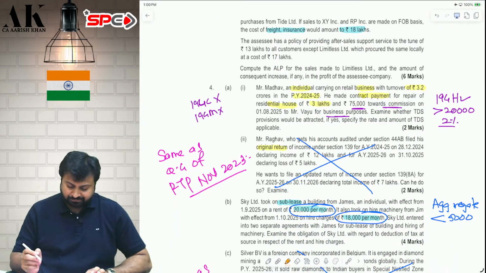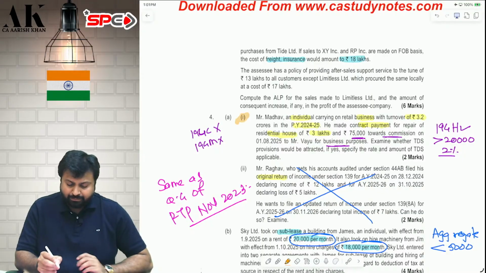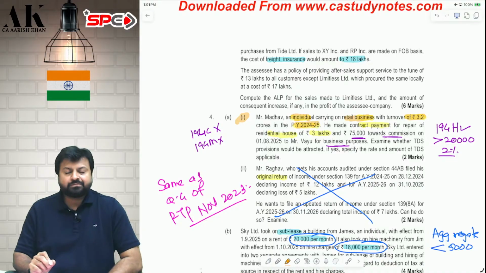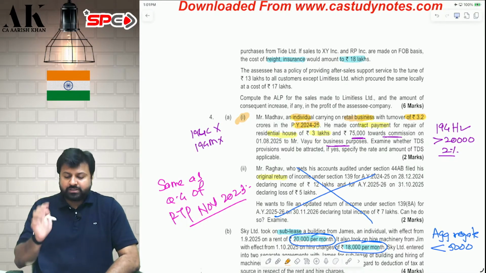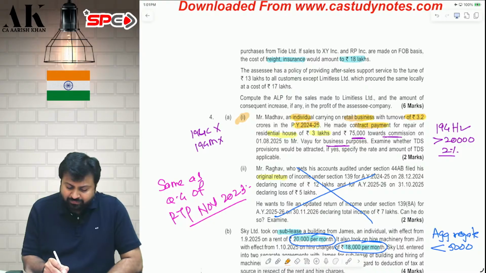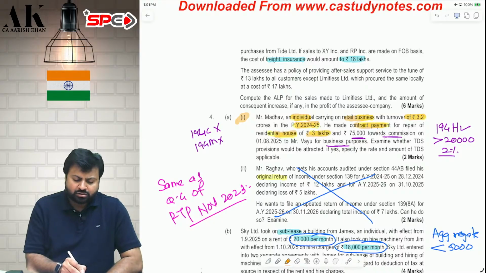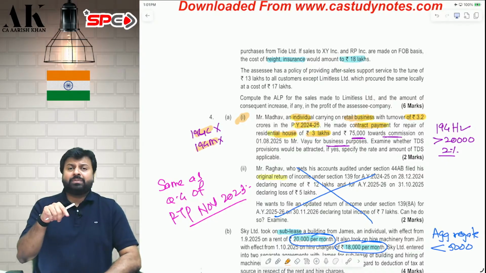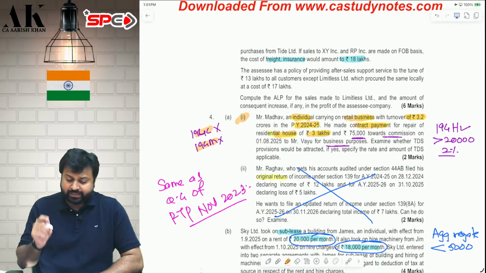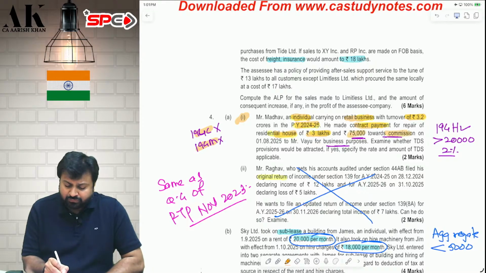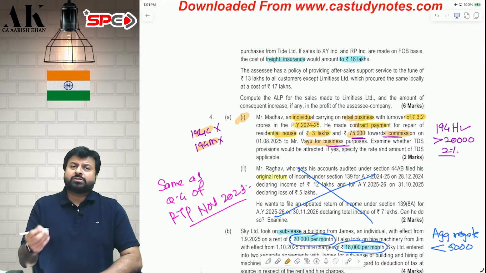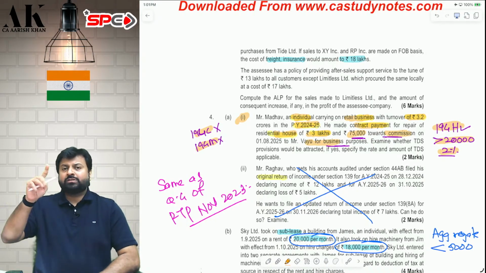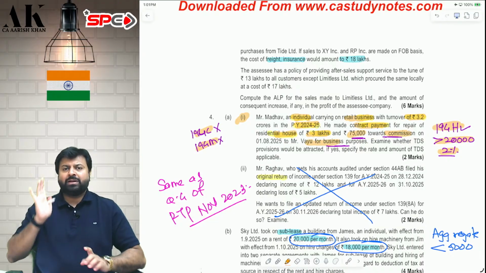Next question. Tedious question. Question number 1. Madhav is an individual whose business turnover of last year is 3.2 crore. He is making a contract payment for repair of his house for 3 lakh rupees. So 194C will not apply for personal purpose. 194M will also not apply because the payment is not more than 50 lakhs. I hope it is clear. 75,000 rupees is paid as commission for business. Yes, because the commission is more than 20,000 rupees, 194H will apply, and Madhav's last year turnover is more than 1 crore, therefore 194H is applicable to Madhav.